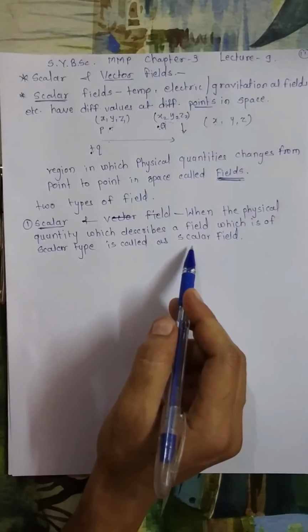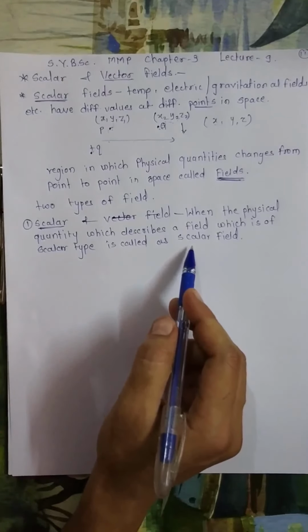Let me say that in this region the temperature is more, which I give as 100 degrees, and as distance increases the temperature goes on decreasing. Let's say here it is 90, here 80, 70 and so on. So as you go away from this source of heat, the temperature is decreasing.